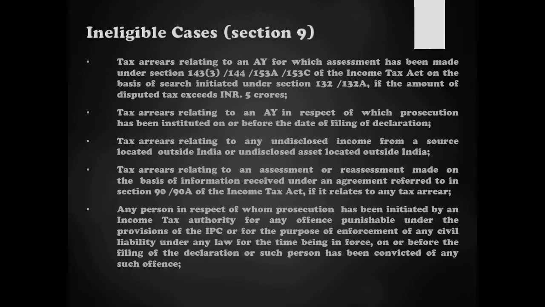Fifth, if any person in respect of whom a prosecution has been initiated for any offence punishable under the Indian Penal Code or for any enforcement of any civil liability under any law for the time being enforced, either the prosecution has been initiated on or before the declaration by such person, or such person has been convicted before filing of declaration, then these cases are not eligible for opting for this scheme, Vivad Se Vishwas Scheme.